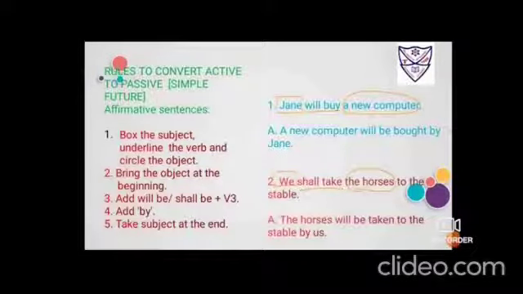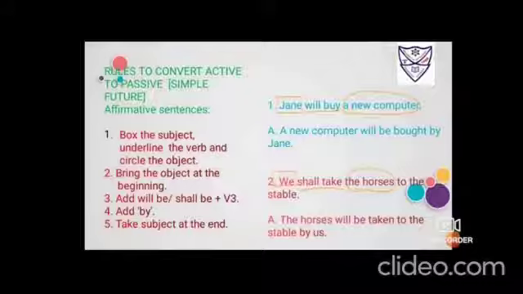Before changing the verb to its third form, that is buy, bought, bought. Fine. You have to add one simple verb, that is be, bought. So it becomes will be bought, and as you can see, be form will always and always be with the action verb of third form. Then at fourth step is add by. So I have added by and then bring the subject at the end, that is Jane. So it becomes a new computer will be bought by Jane. Fine. We'll go for the next statement.